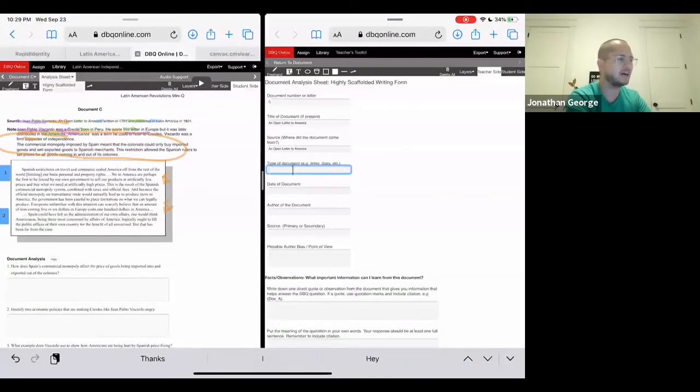Type of document. Okay, so take a look. Last time we had a speech. This time, if you look, in fact, I'm not going to tell you what it is. Okay, you should know what it is. But go ahead and put what you think it is in that space.